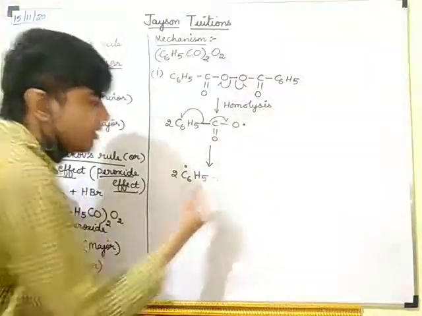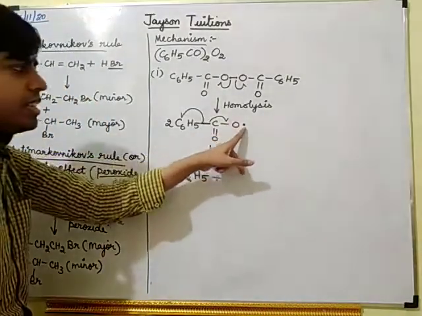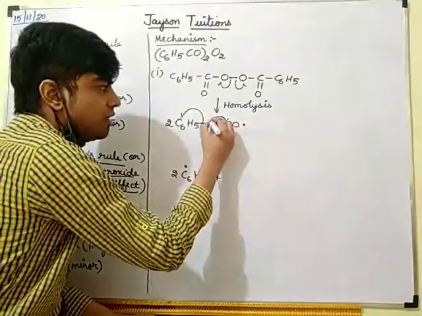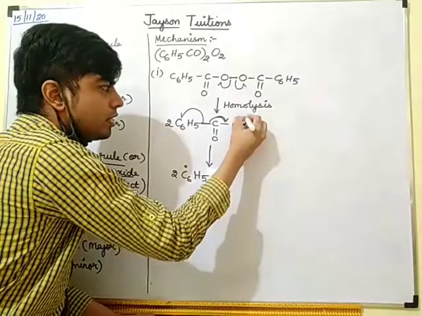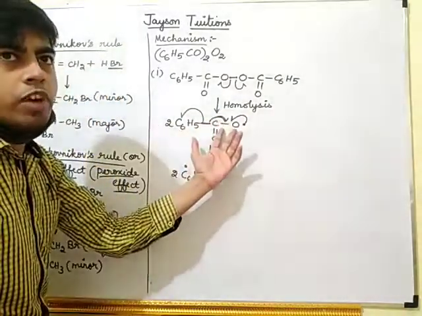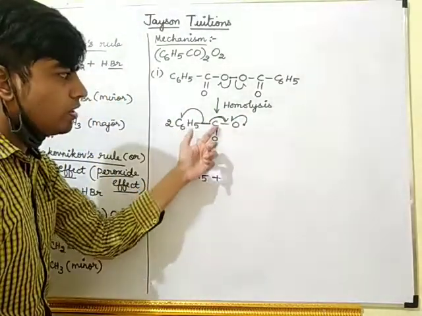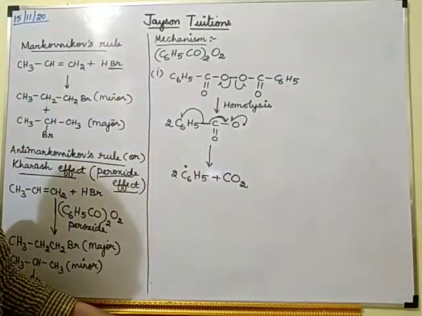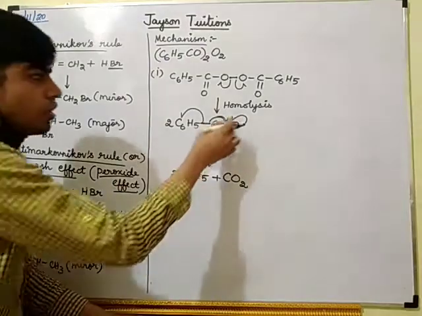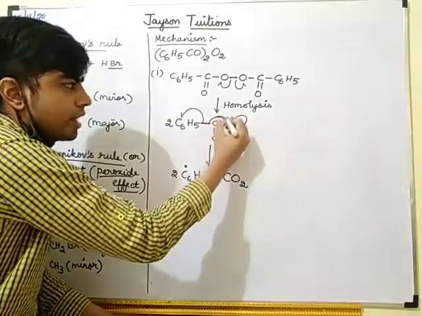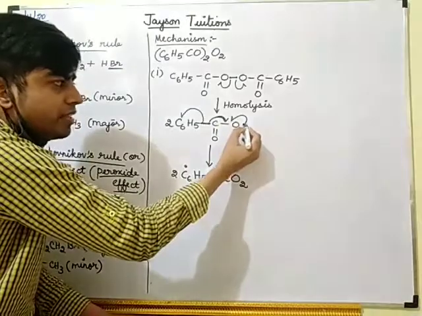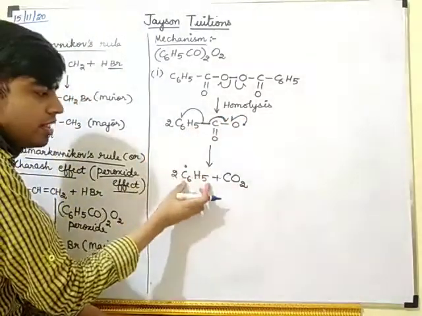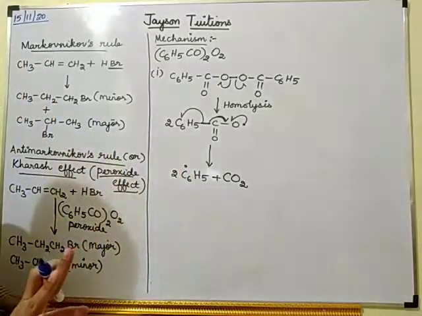Oxygen has one dot and another dot is coming here, so they will form one bond. C double bond O is nothing but carbon dioxide. So this dot coming here and the dot present on oxygen will form CO2, and you will get C6H5 with one dot.